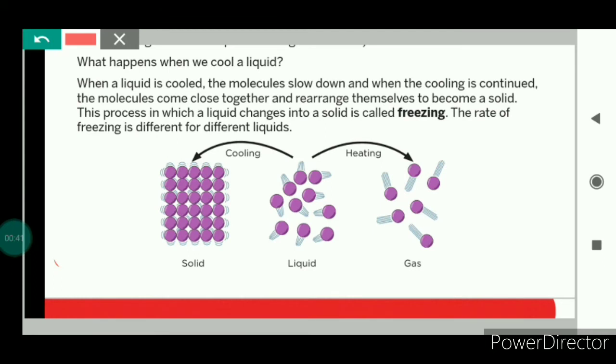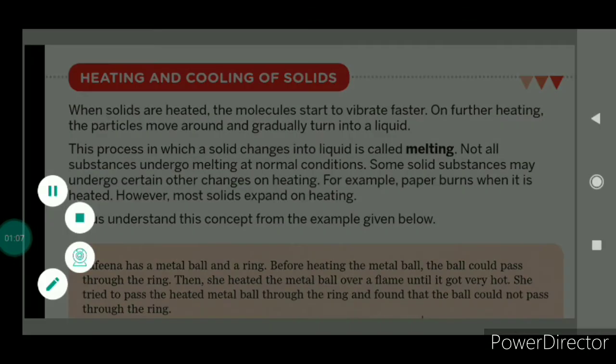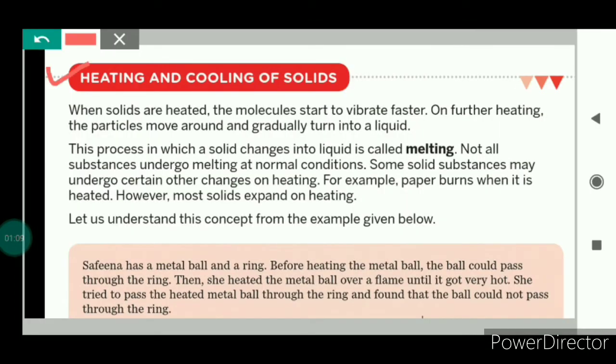Let us see here. When the liquids are cooled down, as I told, the molecules slow down, and as you can see here clearly, the molecules come closer and rearrange themselves to become a solid. So the process in which a liquid changes into solid is known as freezing. This was all about the heating and cooling of liquids. Now we will see what happens when solids are heated and cooled down.